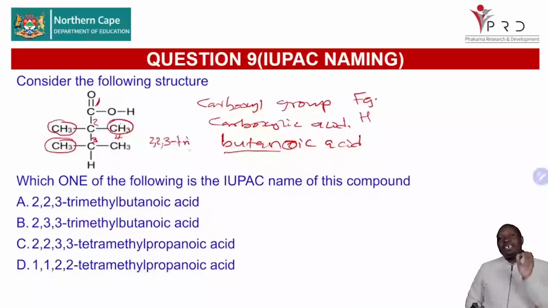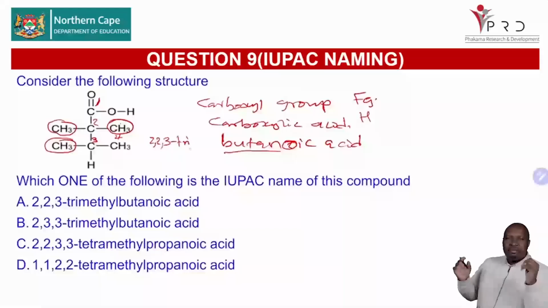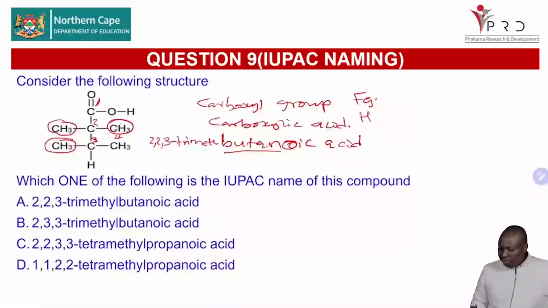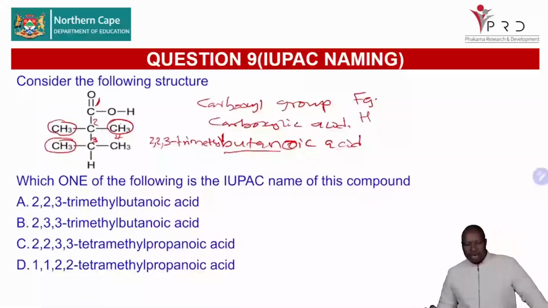And you see, I'm writing a comma between the numbers, the like terms. When I have the same kind, I just write a comma. But when I have a number and an alphabet, unlike terms, for you to remember, I will use a hyphen there to say this is tri what? Methyl. We have 3 methyls there. So the name of this one will be 2,2,3-trimethylbutanoic acid.